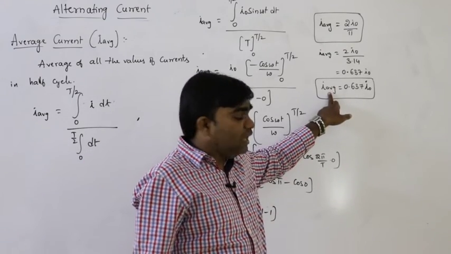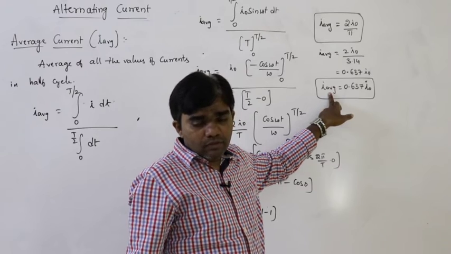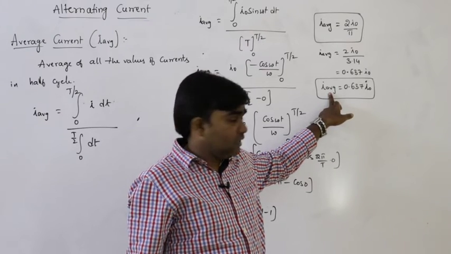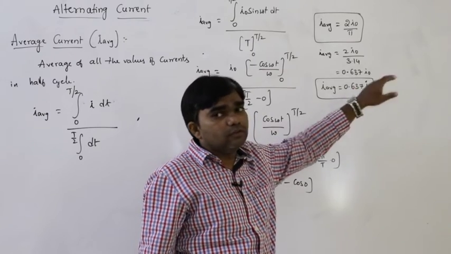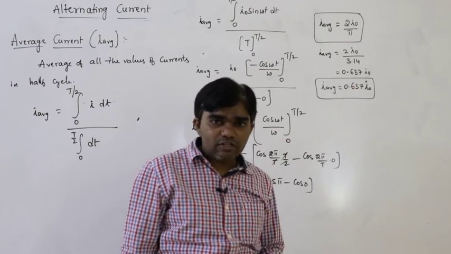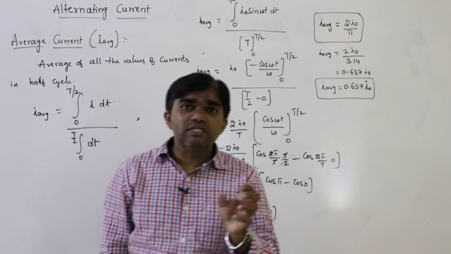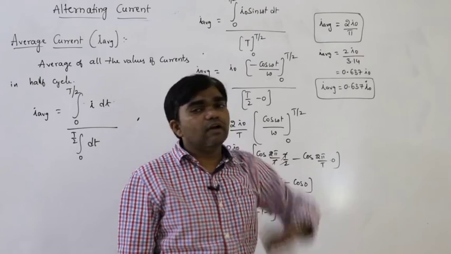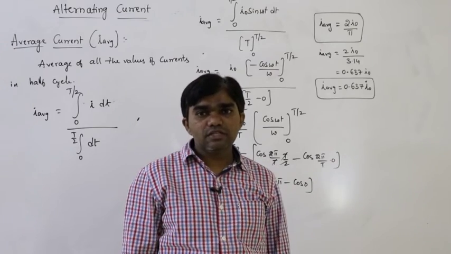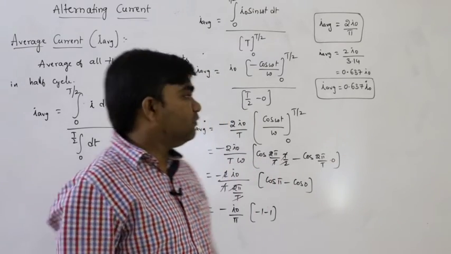Average current is 63.7% of peak value of current.